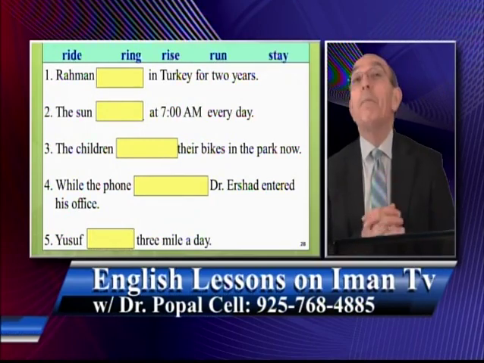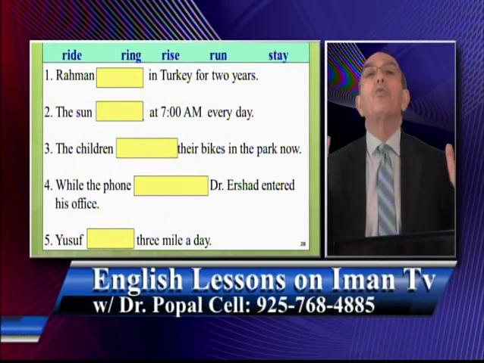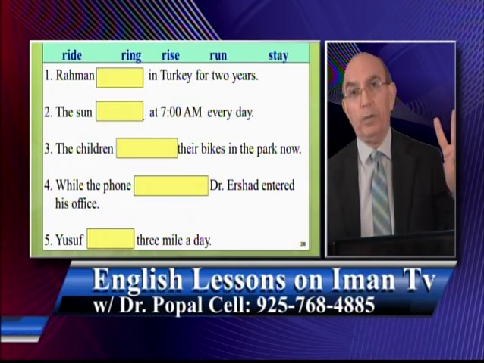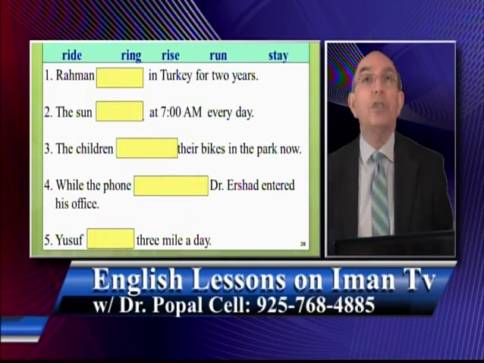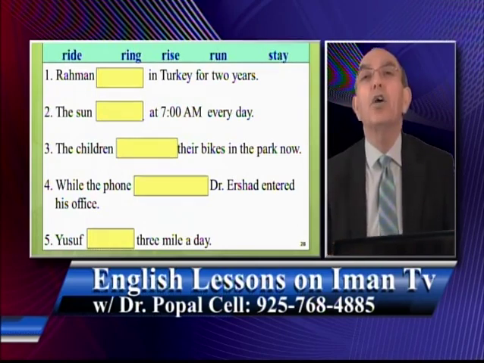Now, you need to come up with the right word in the right form, and when it comes to the right form, you need to look at 2 things: who the subject is and what the time is. So you need to look at the time and the subject and decide whether you use the simple present form, the present progressive form, or the simple past form. These are the forms we have studied so far.